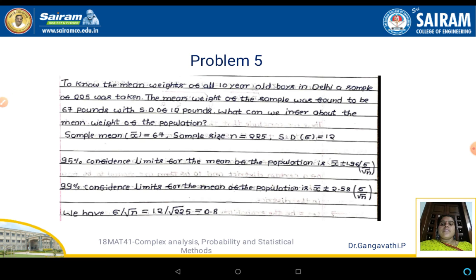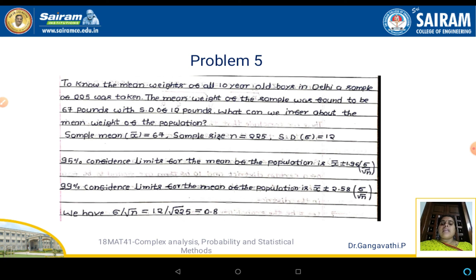Sigma value is 12 here. So 95% confidence limits for the mean of the population is given by x bar plus or minus 1.96 into sigma by root n. This expression we have already discussed in the sampling distribution 2 session, so you can refer to it again. So 95% confidence limits are x bar plus or minus 1.96 into sigma by square root of n.